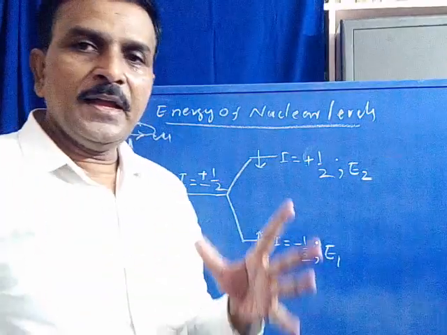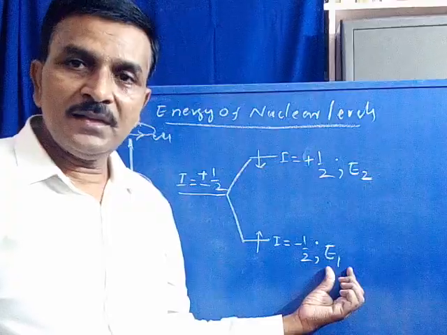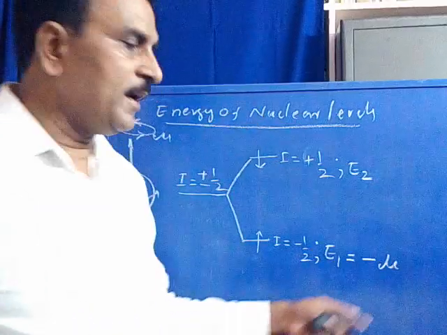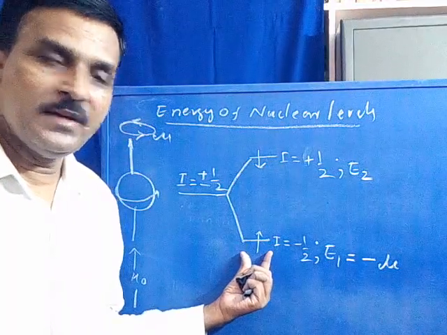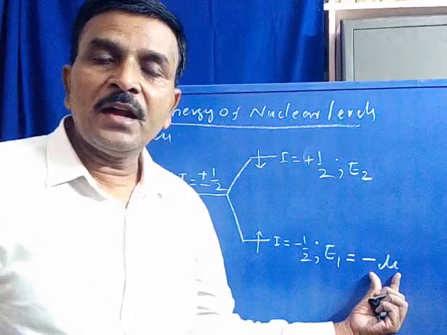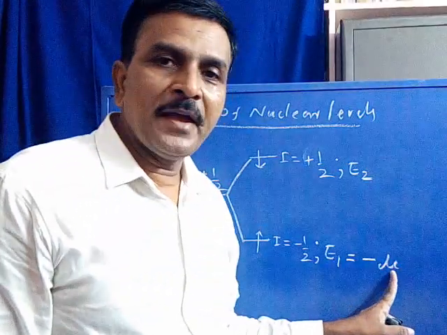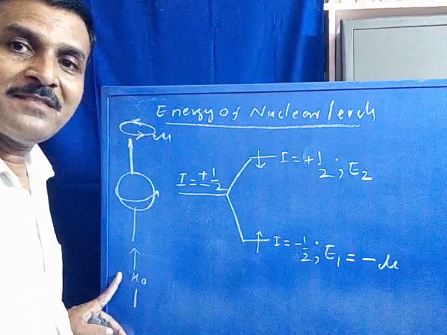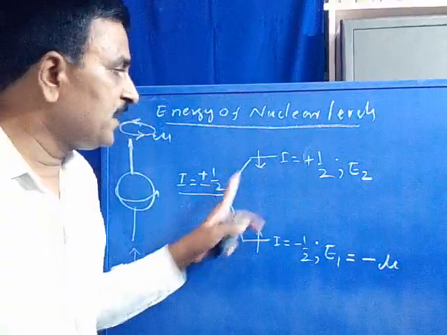Now a nucleus of an atom, if present in the lower energy level, its energy, that is E1, will be equal to, or corresponding to, the extent of the secondary magnetic field produced by the spinning nucleus, minus the extent of the external magnetic field which we have applied to the spinning nucleus to split its degenerate energy state into energy levels.